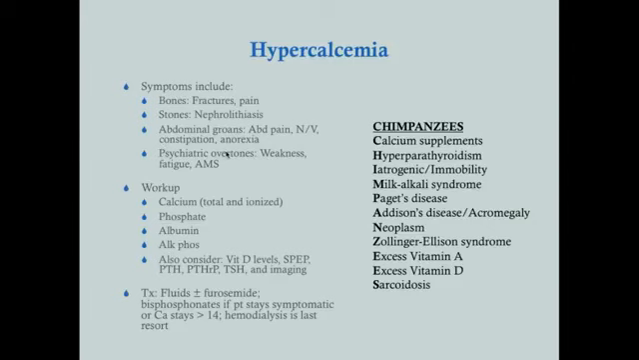Abdominal groans. Probably relates a lot to the constipation. So with the constipation, you get abdominal pain, you get nausea, vomiting. Everything gets kind of slowed down because calcium tends to slow you down, sort of stuns your nervous system. And so they can get anorexia because everything gets slowed down. If you're constipated, do you really want to eat? Probably not. So that's probably how those are related.